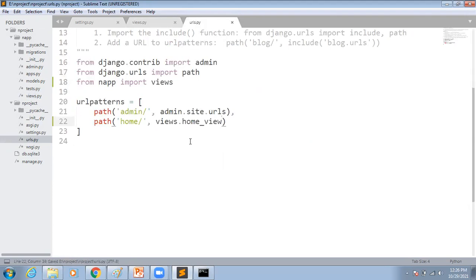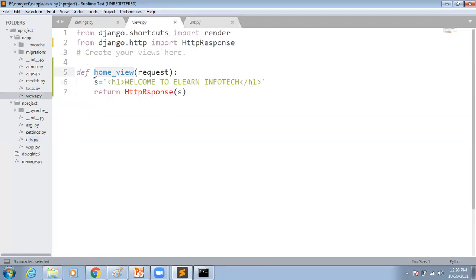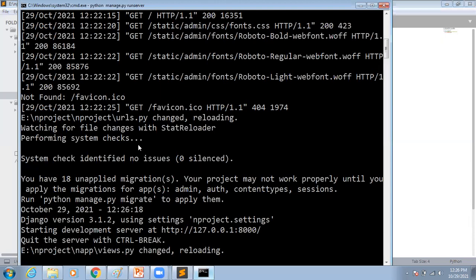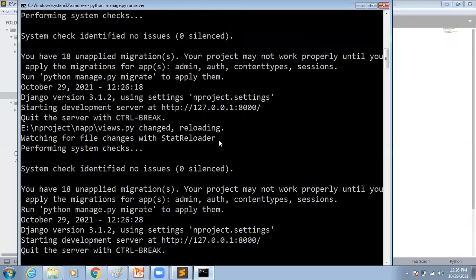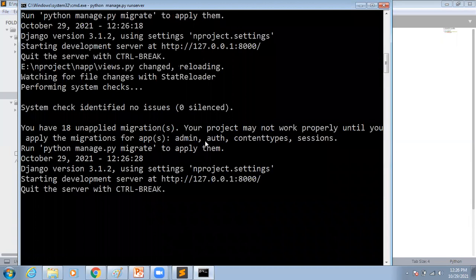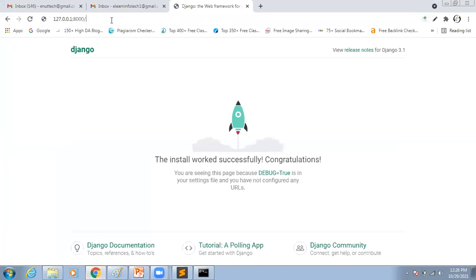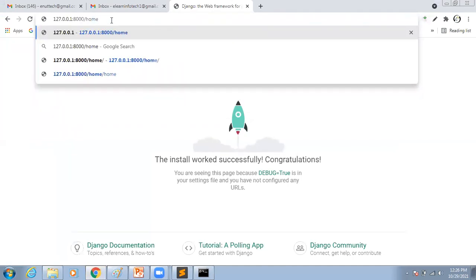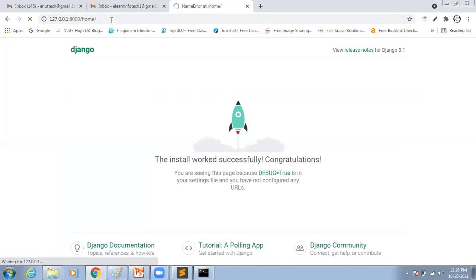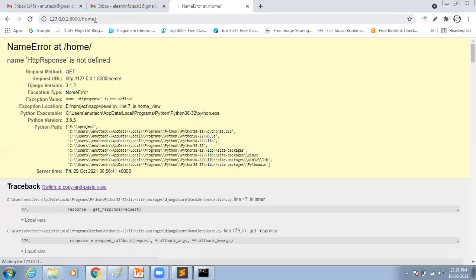You just enter it here. Now when a visitor enters the URL, if the URL matches, it is connected with the view. If the view is connected, we have a message, and it will display on the screen automatically. Now you can see the server is automatically running. If not running, you have to run it manually. No issues, they are saying. Now let me enter my URL here: IP address slash, what is the URL I have created? Home only. So just enter IP address slash home.